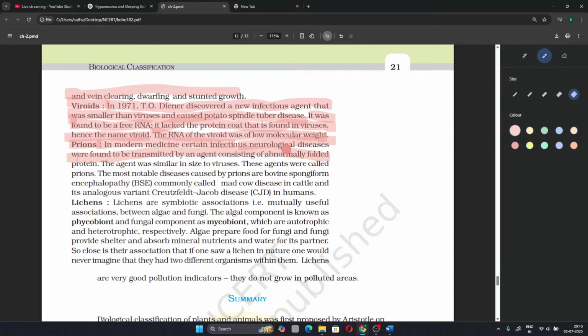In modern medicine, certain infectious neurological diseases were found to be transmitted by an agent consisting of abnormally folded protein. Basically, a prion is an abnormally folded protein which is transmitting diseases.